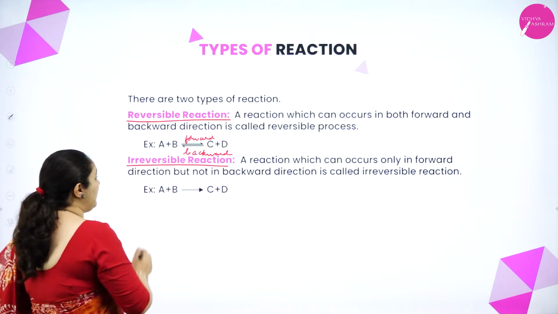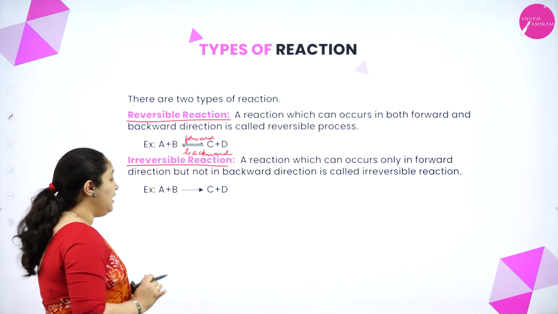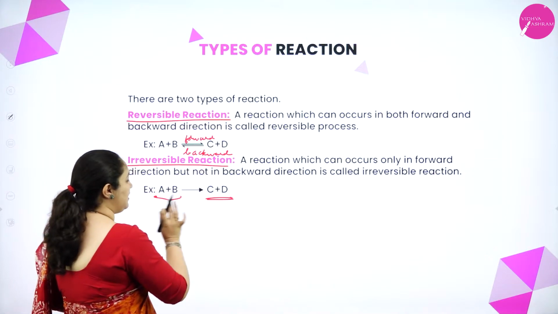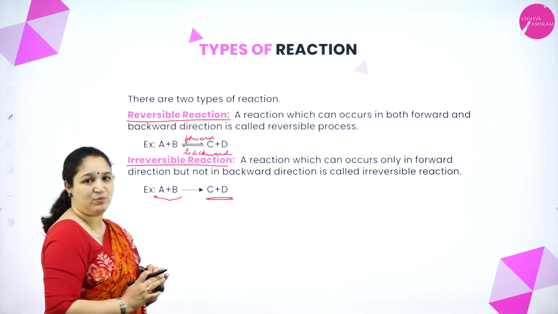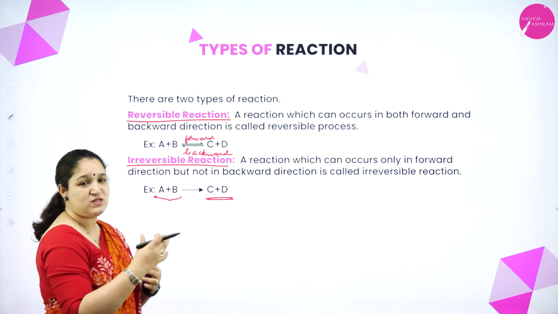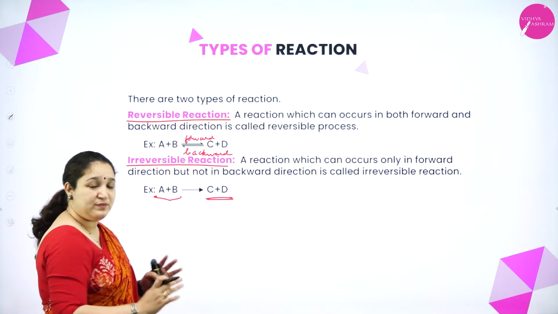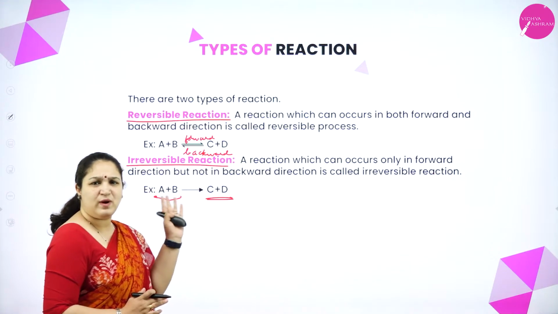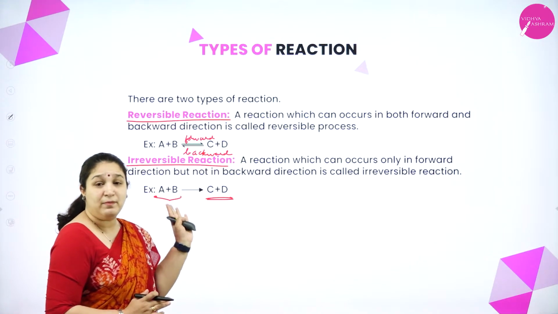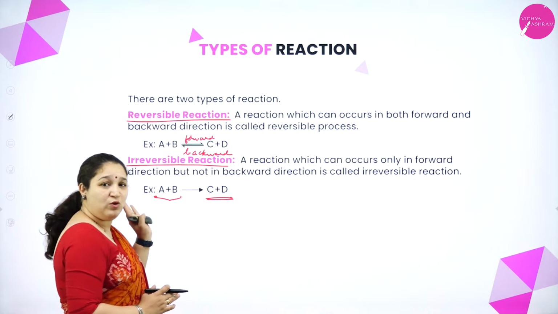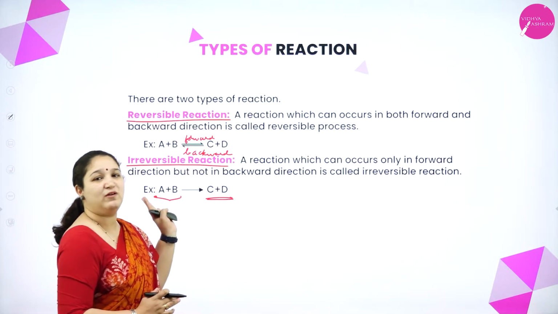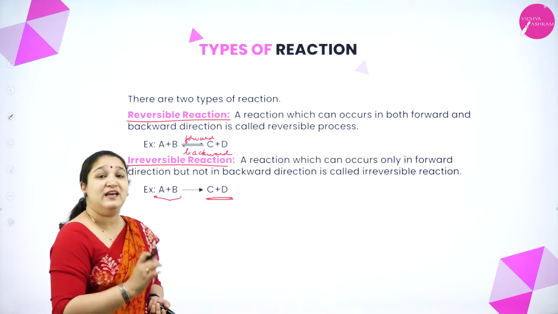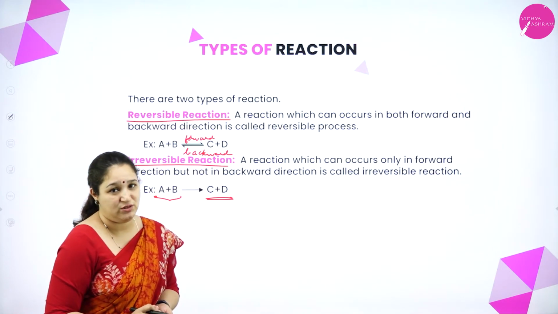The other type of reaction is irreversible reaction, in which you cannot reverse. Once the reactants react, it will form products. A plus B are reactants, C and D are products. A plus B react to give C plus D. That is over. It is finished. It may happen in certain conditions or it may require a catalyst, etc. But then it happens only as a forward reaction, a backward reaction is not possible. Such reactions we call as irreversible reaction.